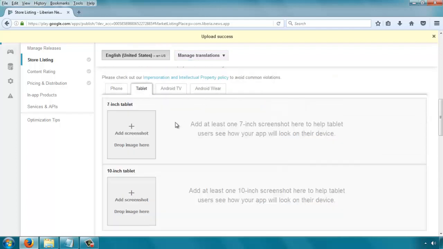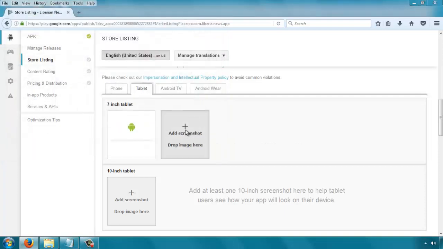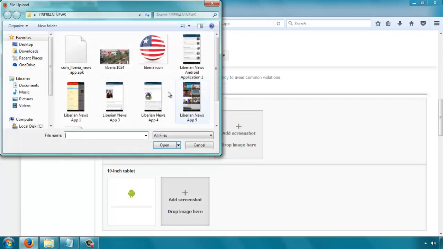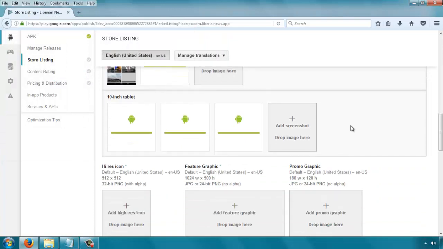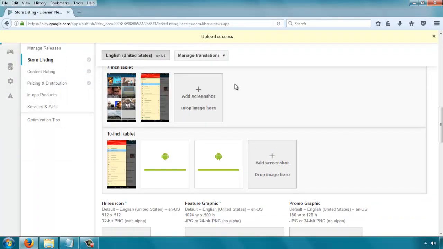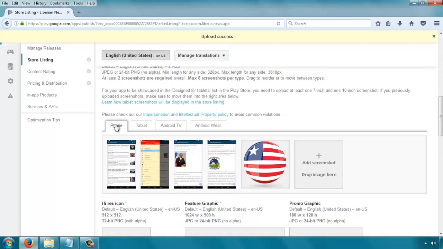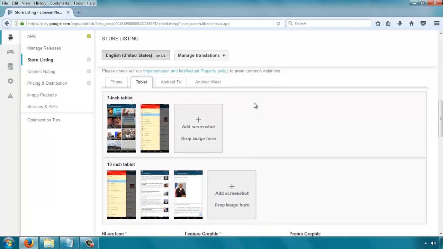And then for tablets, you can use the same screenshots, or you can take screenshots from a tablet, but it doesn't really matter. So we'll just pick any screenshots here, just include 2 there. And for 10-inch tablets, we'll do the same. So you can use any of the screenshots. It can be 2, 3, 4, 5, 6, any amount you like, but make it at least 1. So we have screenshots uploaded for phone, for 7-inch tablet, and for 10-inch tablet. So that is good enough.